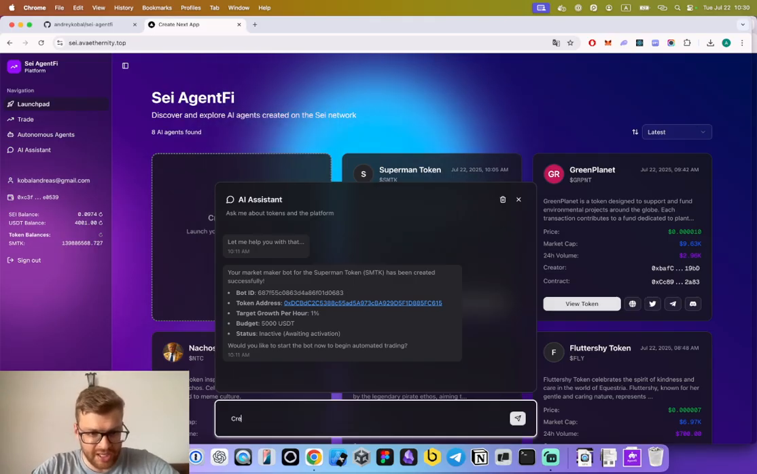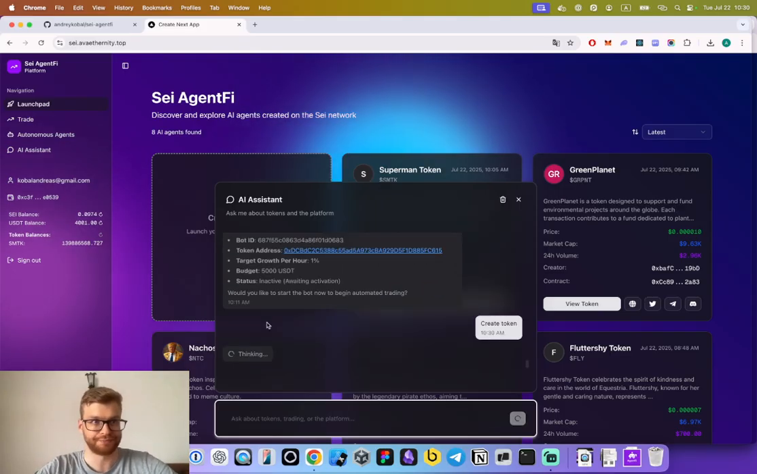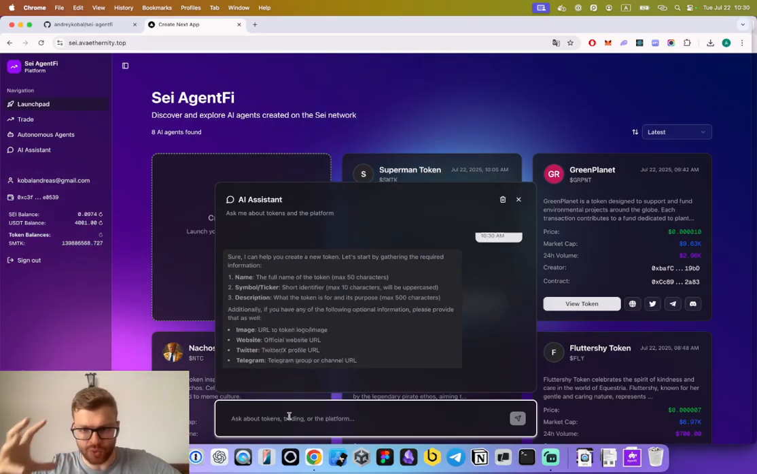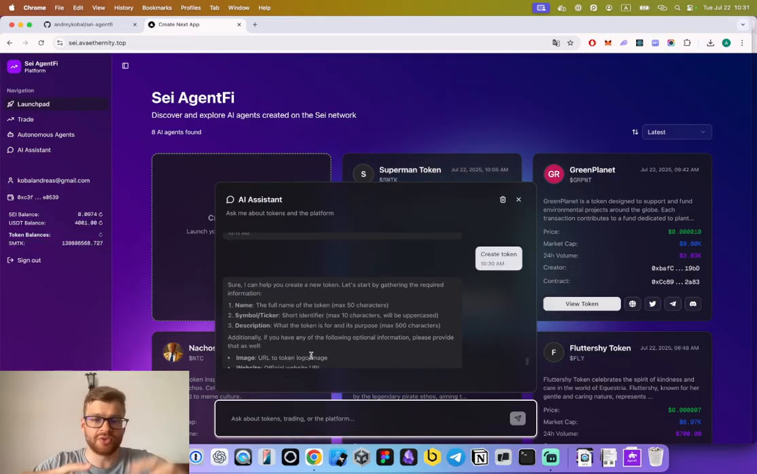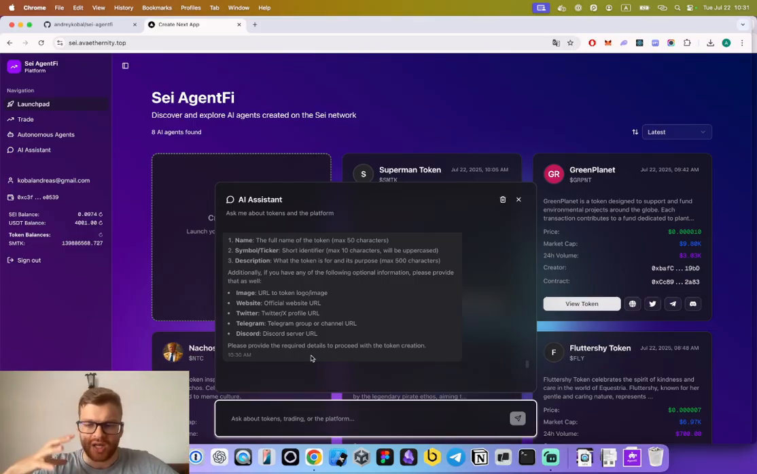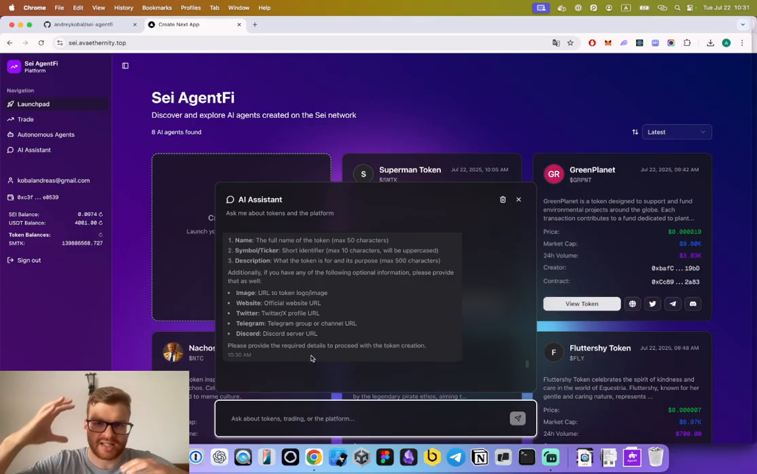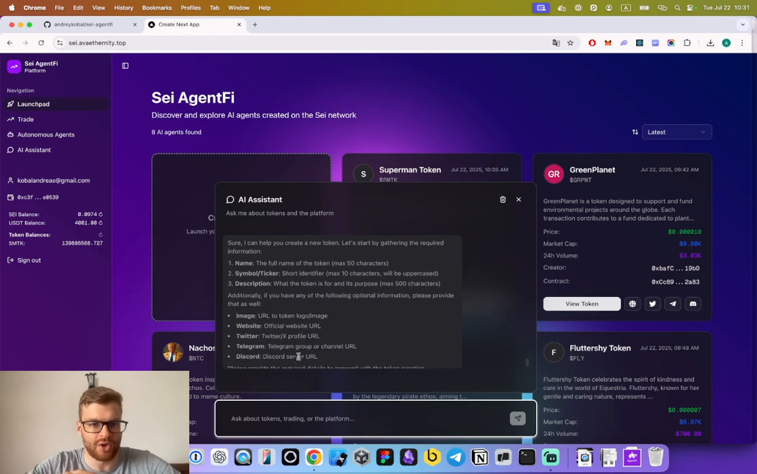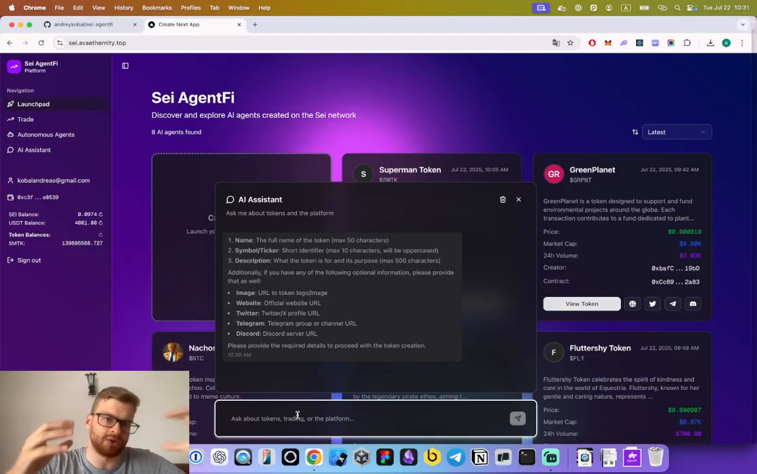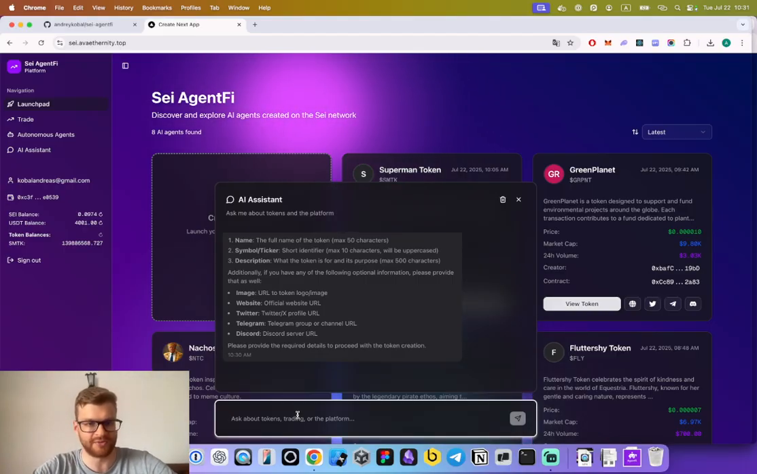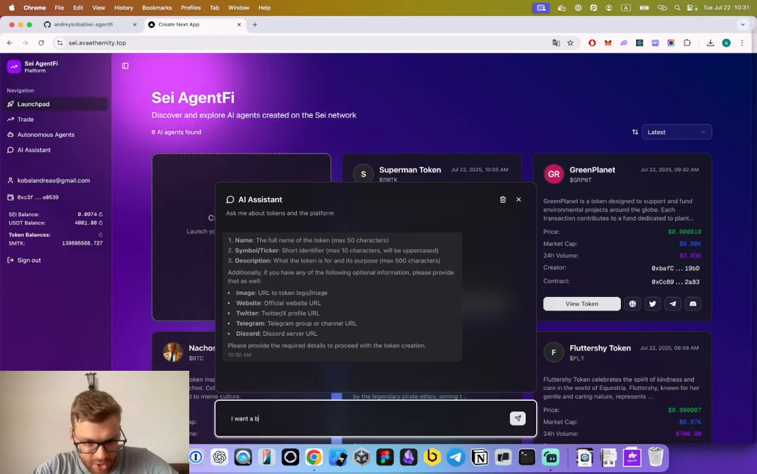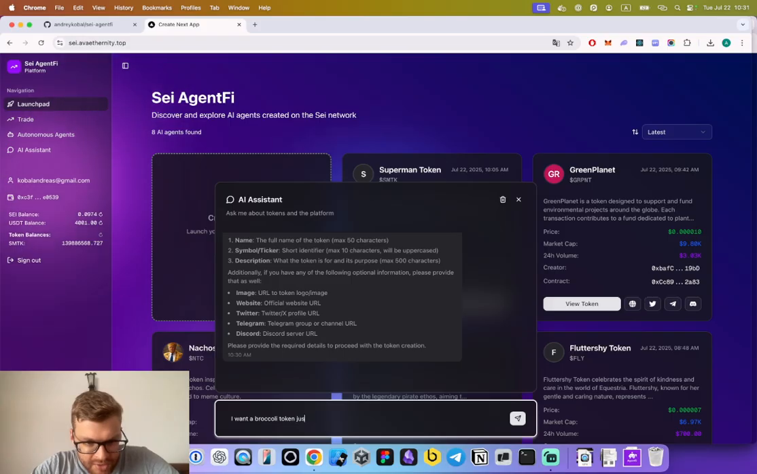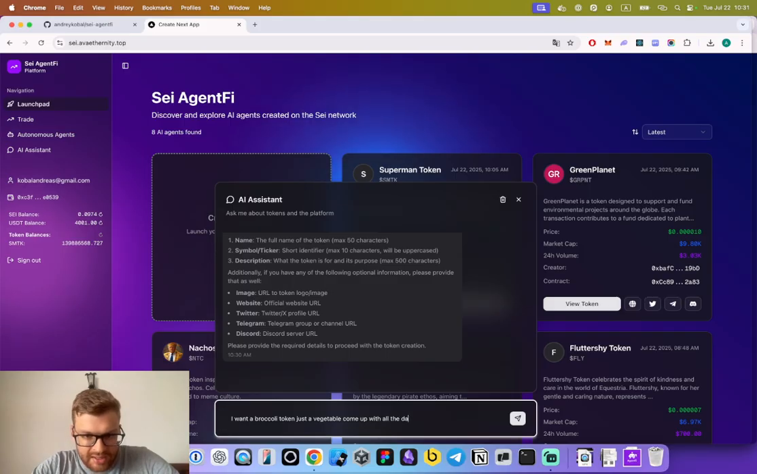First of all, let's create a token. Let's create a new token here. Now the AI, it has some tools. It has access to a lot of tools to provide real-time market insights on the platform about tokens, about liquidity, market cap, volumes, about holders, transactions. So basically it has access to all the data, and it can execute commands on the blockchain on behalf of the users. So I want a broccoli token, just a vegetable, come up with all the data for me.